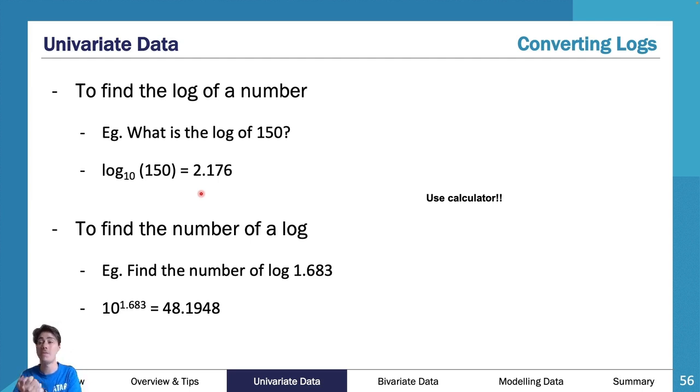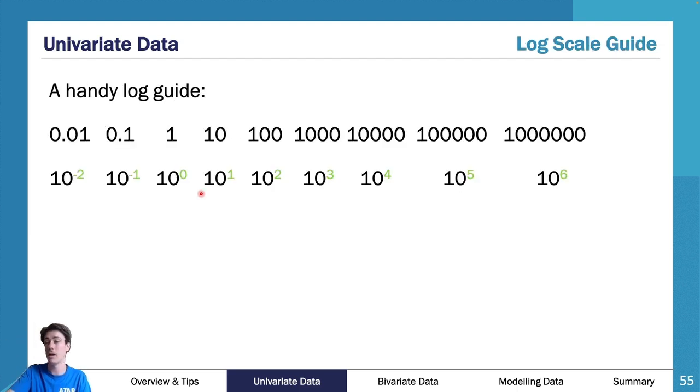Now, what if I have a log number and I want to find what my actual value was? Well, if I'm given a log number, I just go 10 to the power of the log. So if I was given a log of 1.683, I go 10 to the power of 1.683. And being a log of 1.683, I assume it's between 10 and 100, because I've got this scale here. It needs to be between these two pieces of raw data.